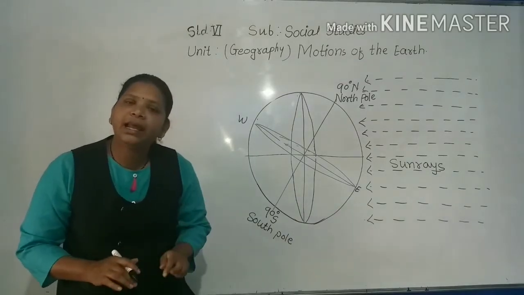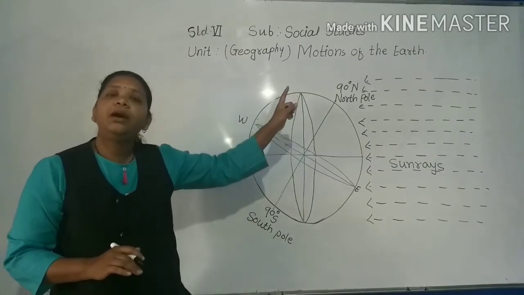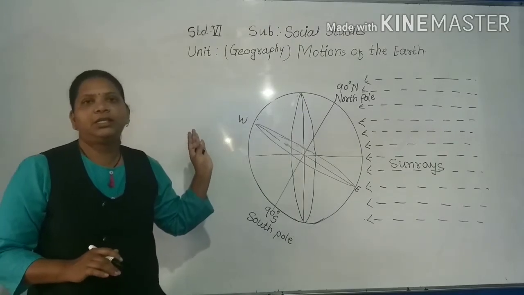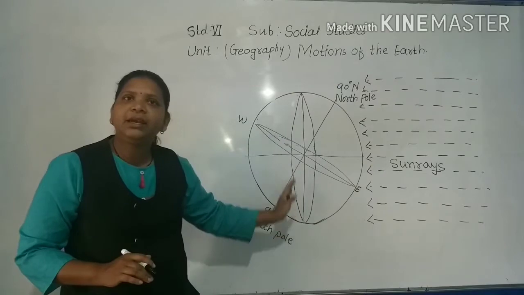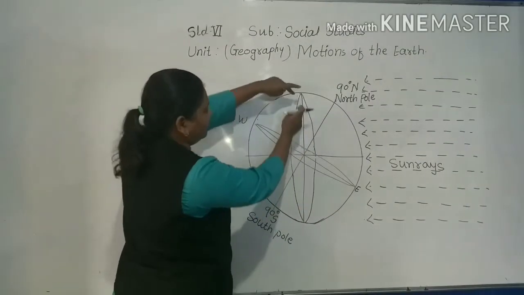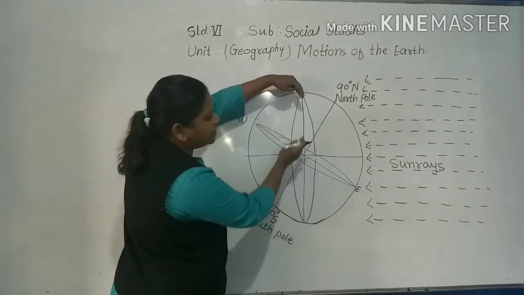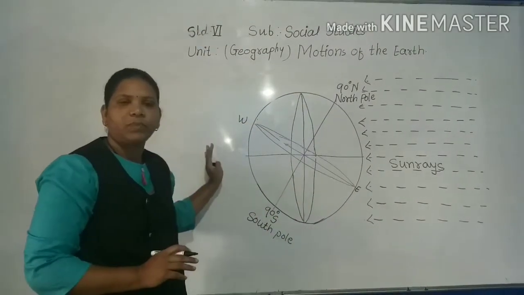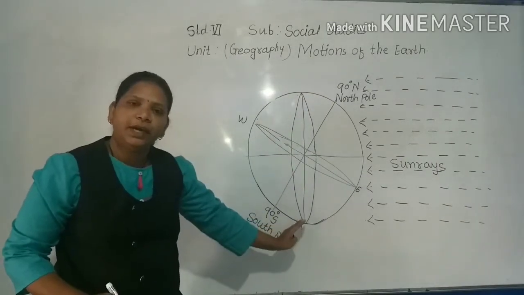The imaginary line that separates the lighted part of the earth from the dark is known as the circle of illumination. Now see the imaginary line that separates the lighted part from the dark, okay? So this circle is called the circle of illumination.